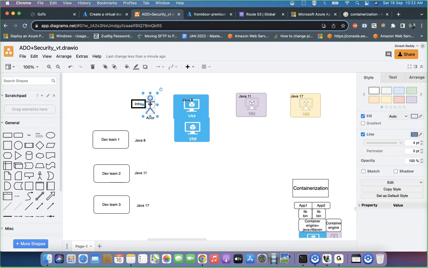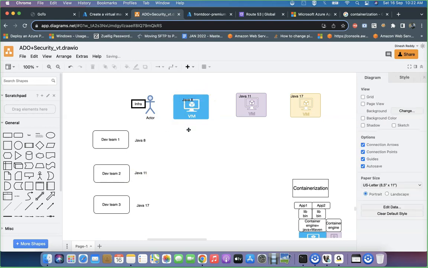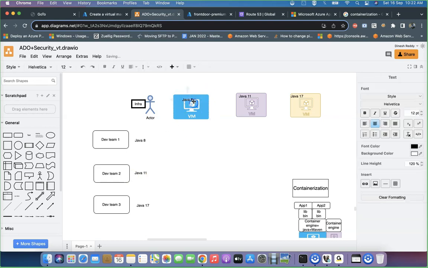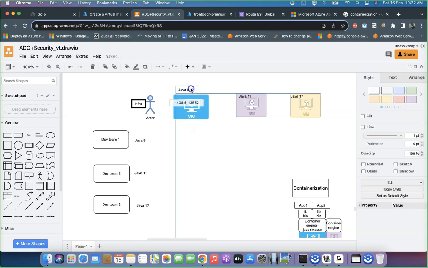If the infra guy overrides Java 8 with Java 11 in the same VM I'm talking about, still your things will work, because an upper version always supports the lower version, no doubt in that. The max version always supports the min version. Java 11 supports Java 8 for sure, but Java 8 will not support Java 11. Point to be remembered.